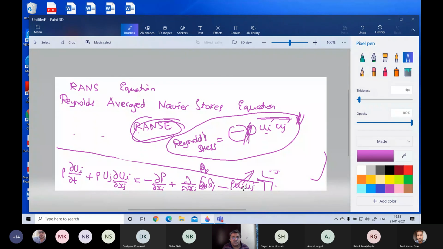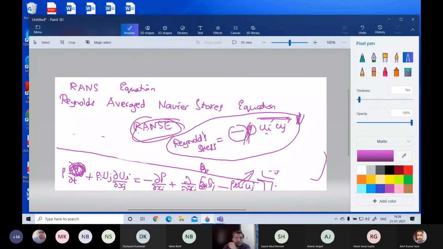And why is the RANS equation important? Do you know what we solve from this equation really? We solve this ui. If you are given a ship and you want to find out the flow field around the ship, that is what your question will be. The main purpose of the company or research entity doing this will most likely be to find the velocity around a ship or something. The main goal is this thing, dou ui by dou t. To calculate this ui is the purpose of all this modeling.